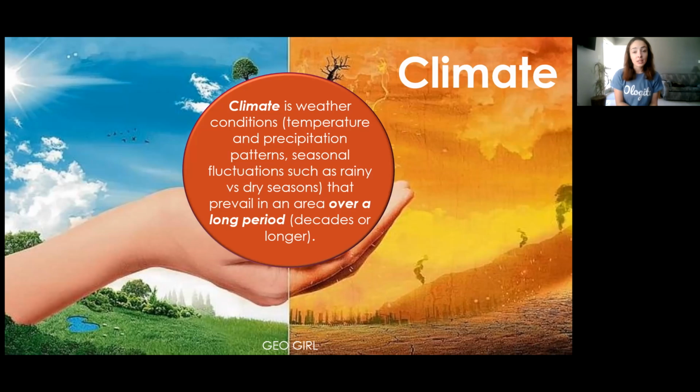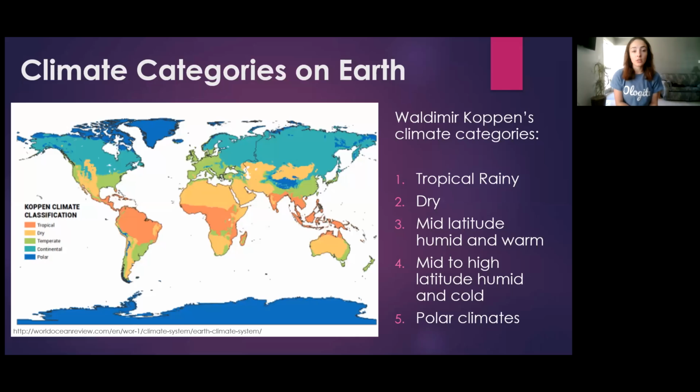So to get started, let's talk about some climate categories on Earth. The 5 main categories that Vladimir Koppen defined in the early 20th century include tropical rainy, shown on this map as orange, and defined as equatorial regions with year-round average temperatures above 18 degrees Celsius or 64 degrees Fahrenheit. No true winter, may have a monsoon season, and includes both tropical rainforests and savannas.